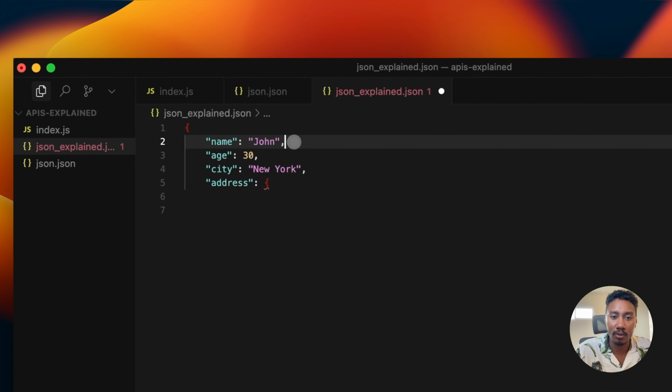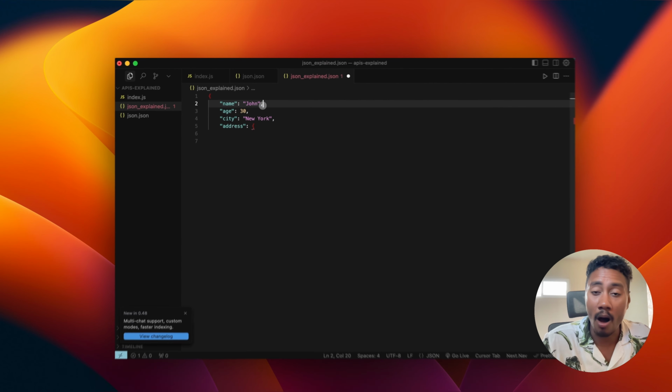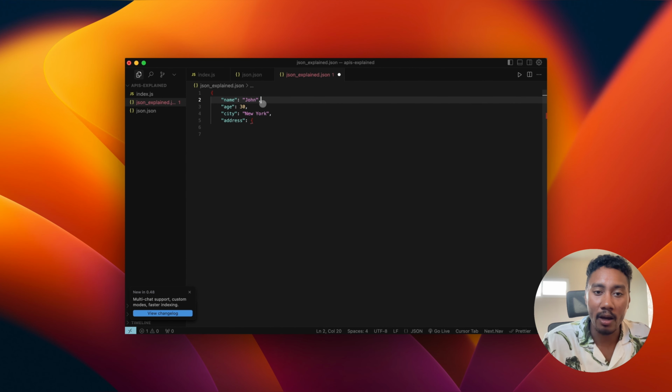Another thing to pay attention to is the commas. So every time, if we have more key value pairs, we need to always add a comma. The only time we don't need a comma is if it's the last key value pair in the object, right?